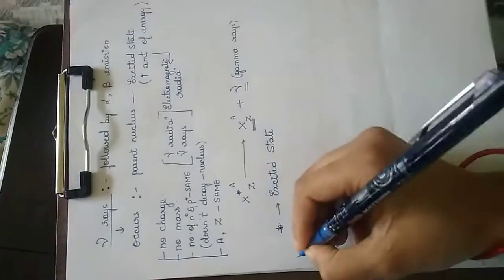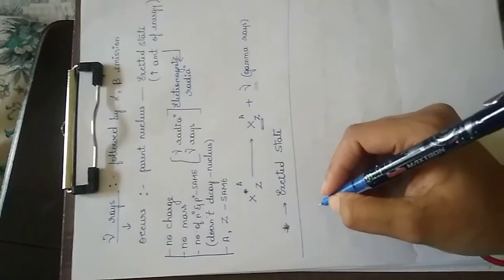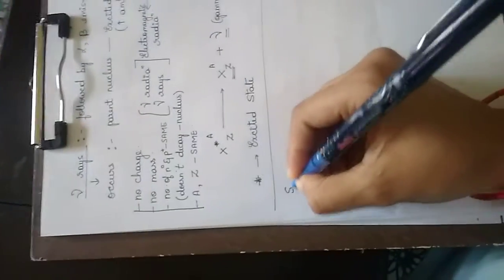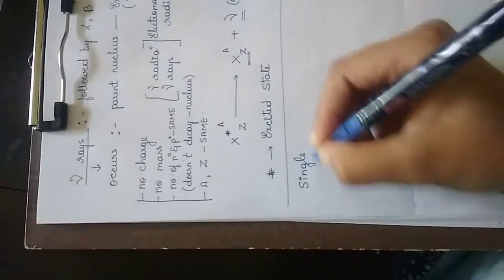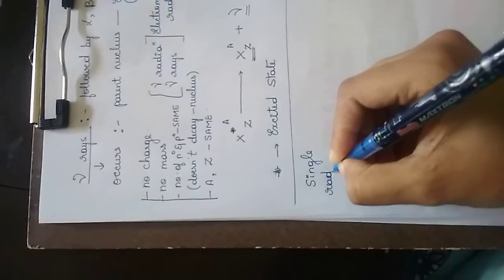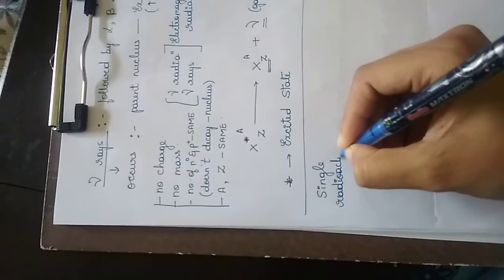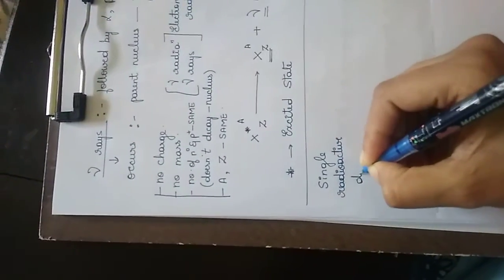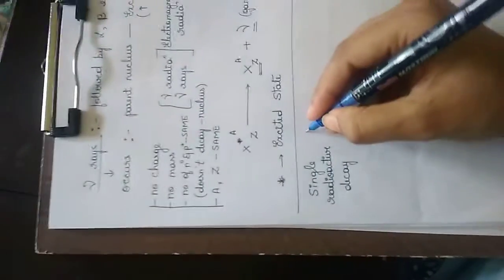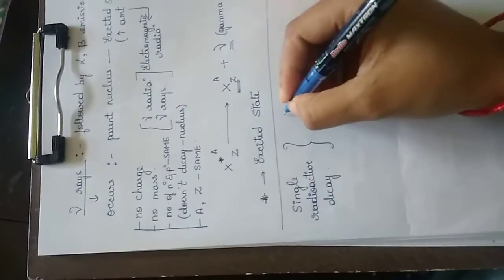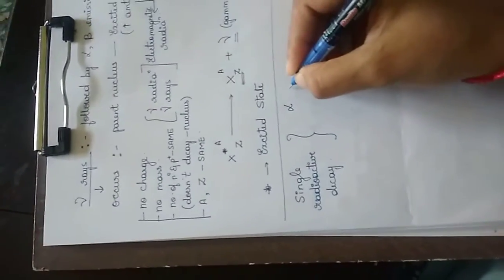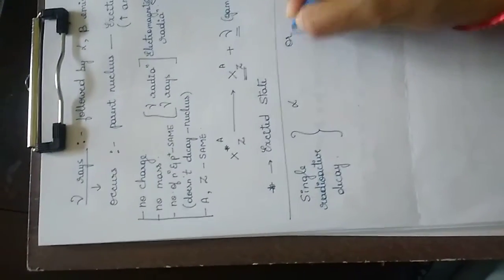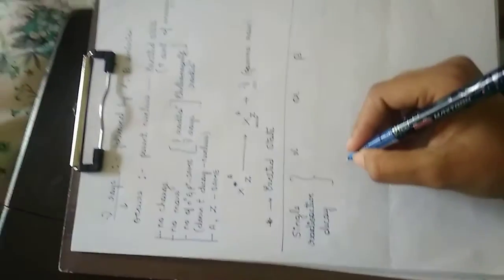One thing you have to remember is, any radioactive decay occurring will always be single. That means either alpha or beta emission will occur.